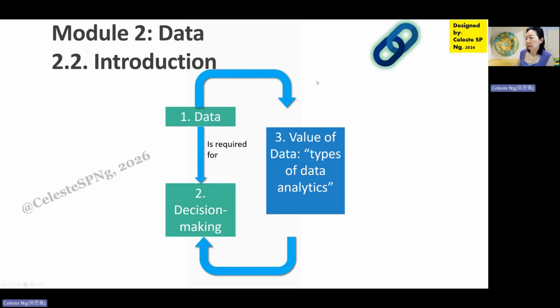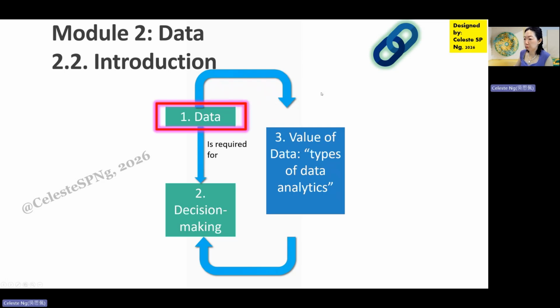However, the quality of the data and the impact of the data depend on the type of data analytics that we are going to conduct on our data.